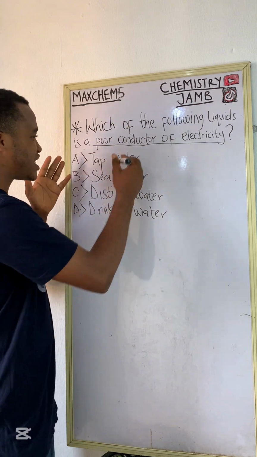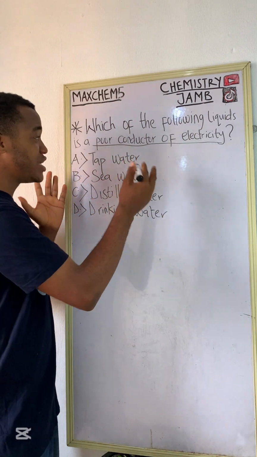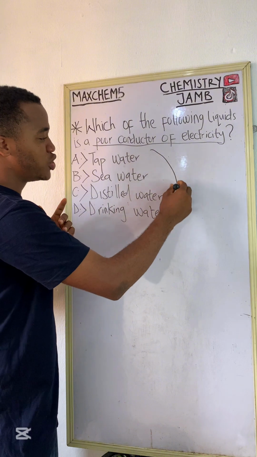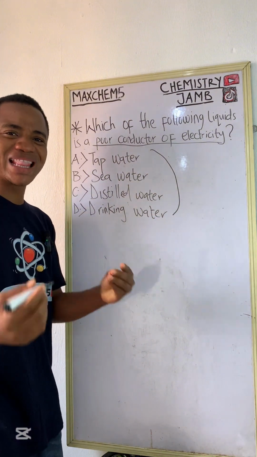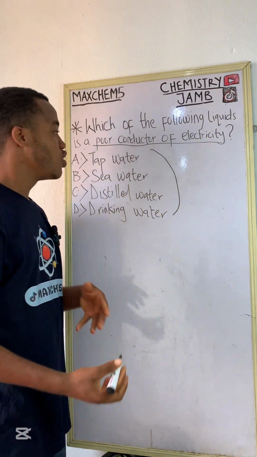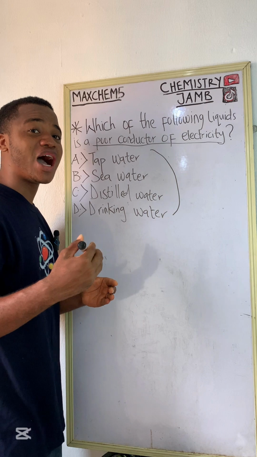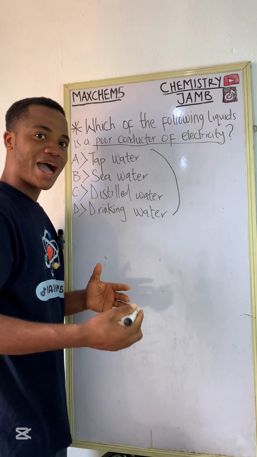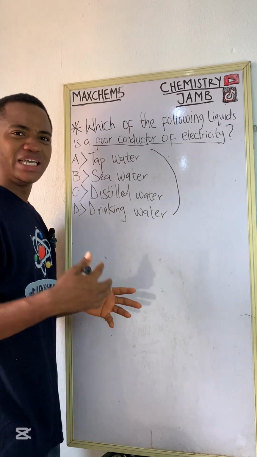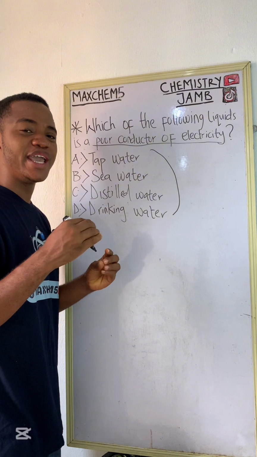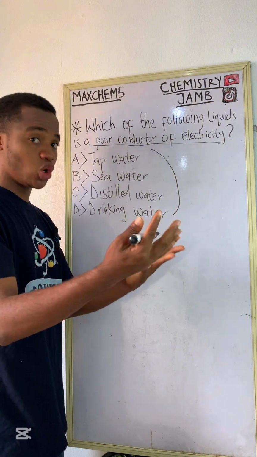So now we need to explore our options. The options that we have here. Which of these options does not allow the flow of charge? Which of these options does not have mobile ions? Are you getting me? Most times in liquid compounds, the mobile ions are usually gotten from salt, right?